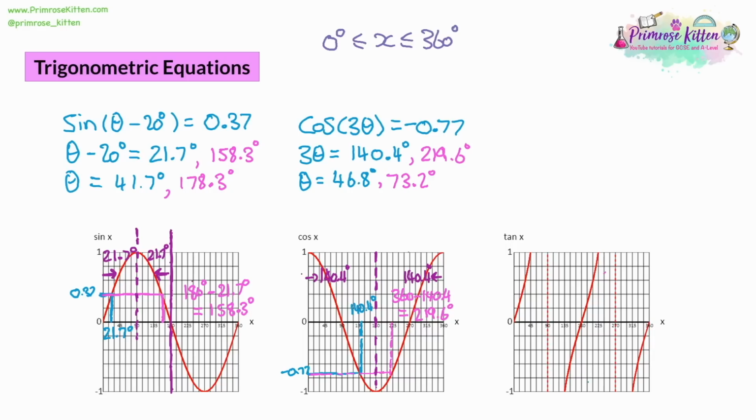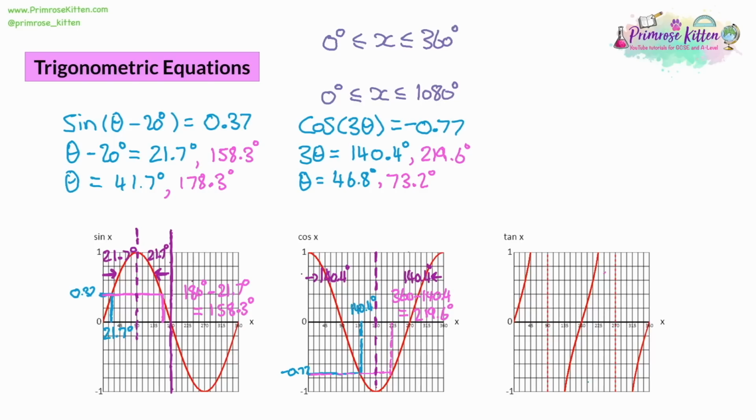So we want to look at a range 3 times higher, just in case. 360 times 3 gives us 1080. When we find answers in that range, after we divide by 3, they're guaranteed to be between 0 and 360. Our graph only covers between 0 and 360.